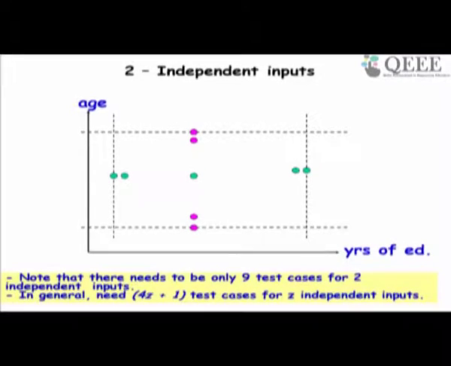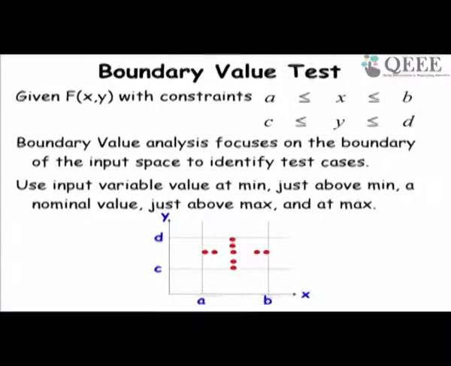One is just on the border on this side, another on the border on this variable age, just inside the border, just on this lower border. So these become 9 values. In general, if there are Z inputs, we will need 4Z plus 1. That's what is summarized here: if we have 2 variables X and Y, then we need 9 values.